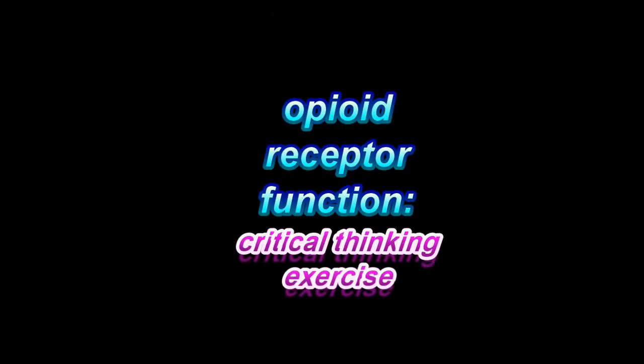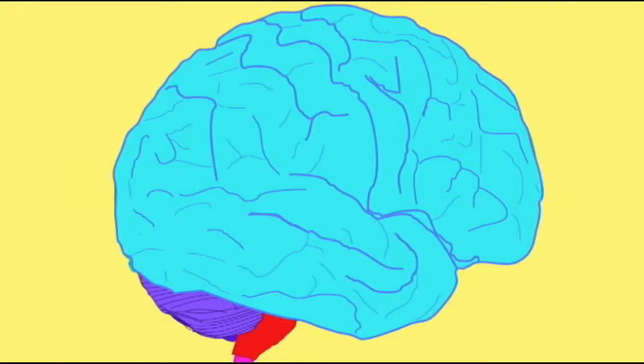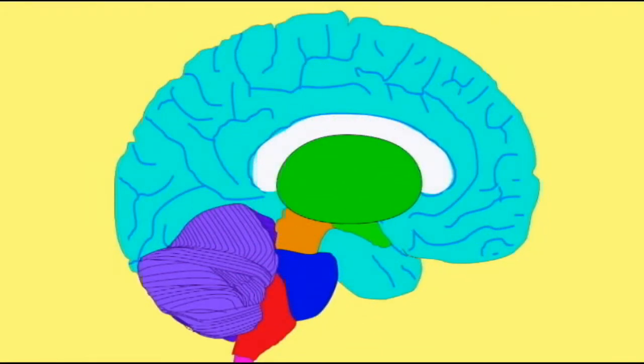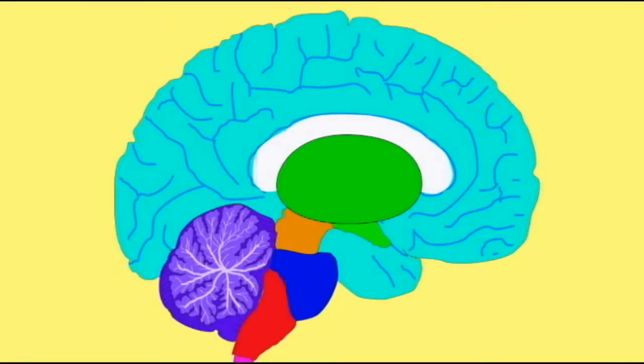What does a gene, such as an opioid receptor, do? What is its function? To try to answer this question scientifically, one can approach this through different means. One being, where is the gene expressed? Where is the protein produced? Some proteins are produced in every cell, and some in only specific parts of the body.